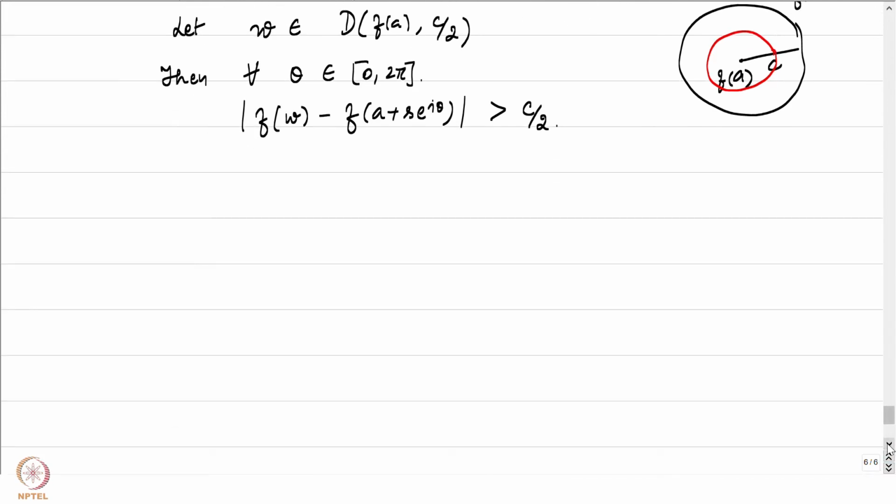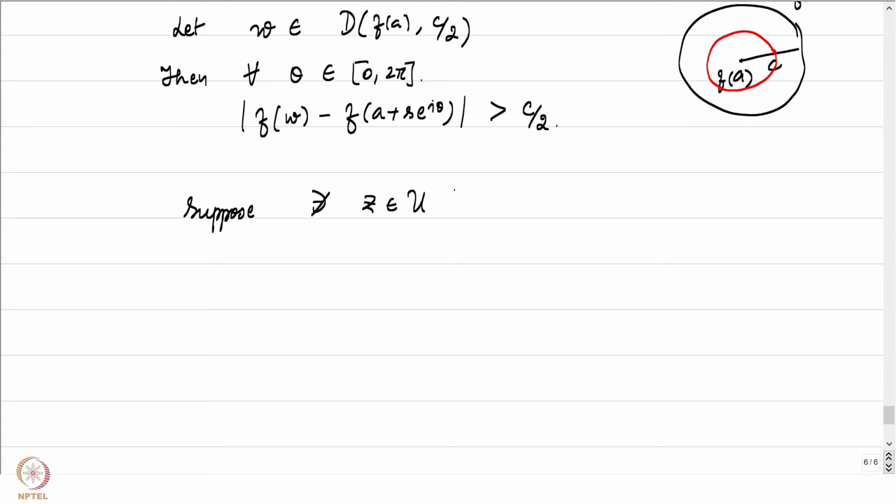Now suppose our function f does not have w in its image. Suppose there does not exist z in U, not in omega. Let's focus just on U. After all, we are studying something local here.